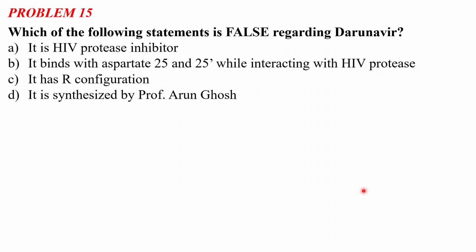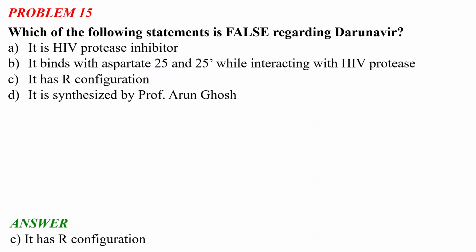It is also an anti-HIV drug. As I have mentioned, if there is a suffix like this, vir, then it is an anti-HIV drug. I need to remember this; I just gave you the example in the previous slides. There is an easier way to remember this. So quickly we will see the correct answer.